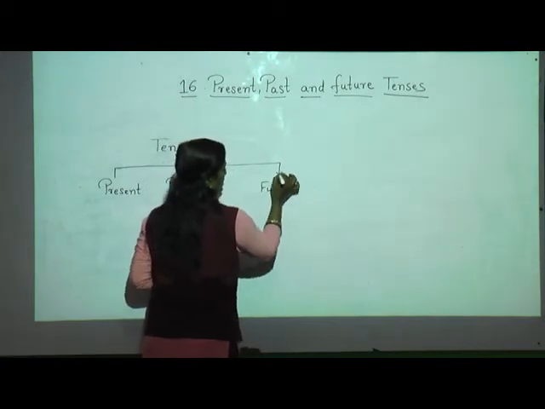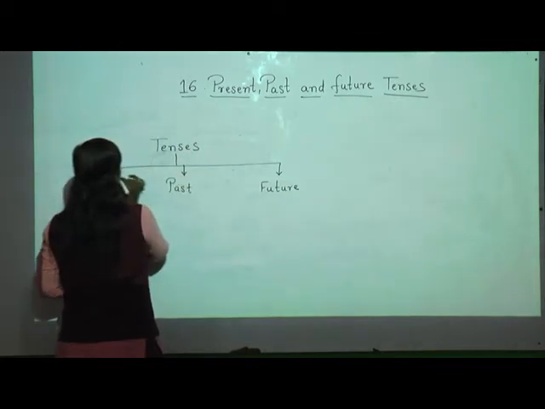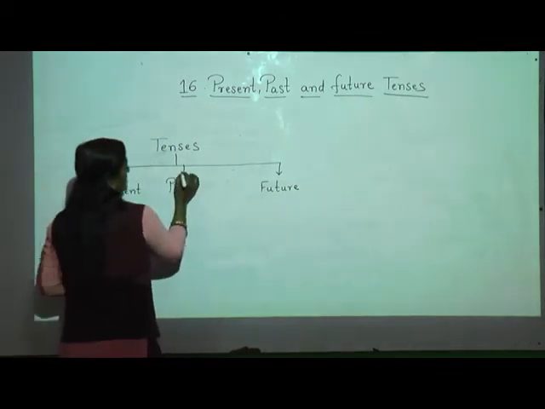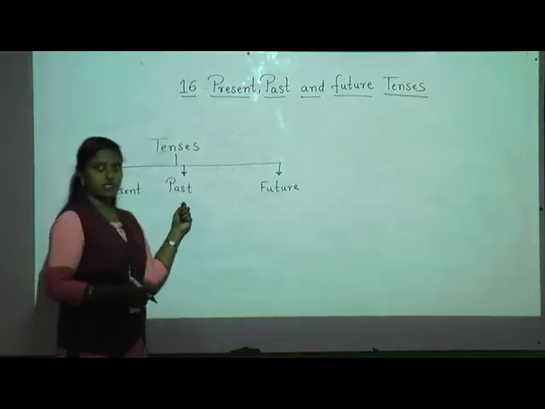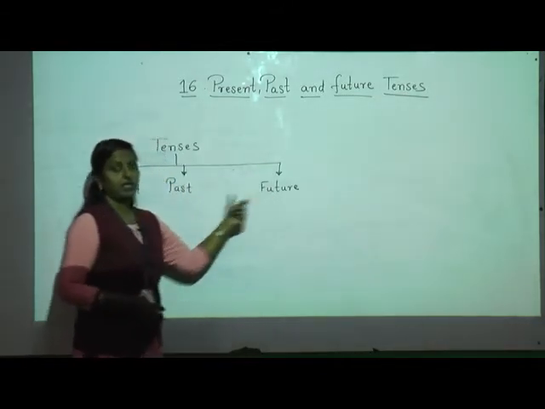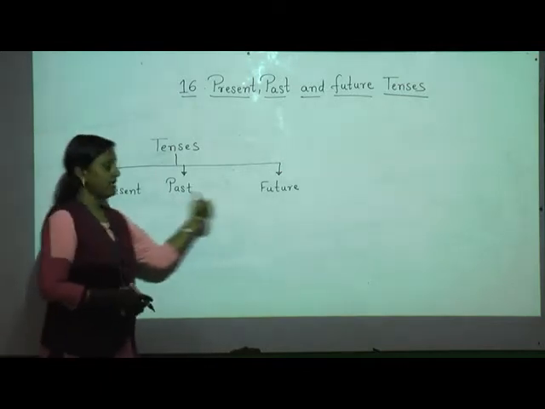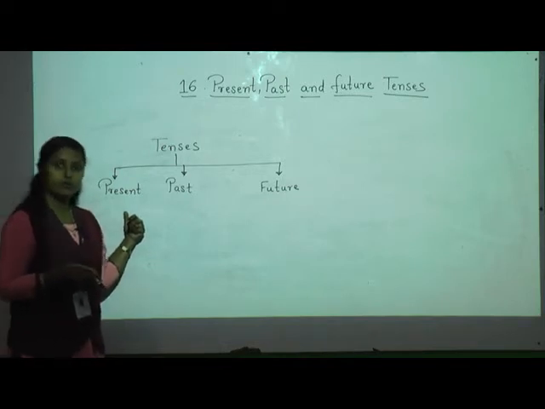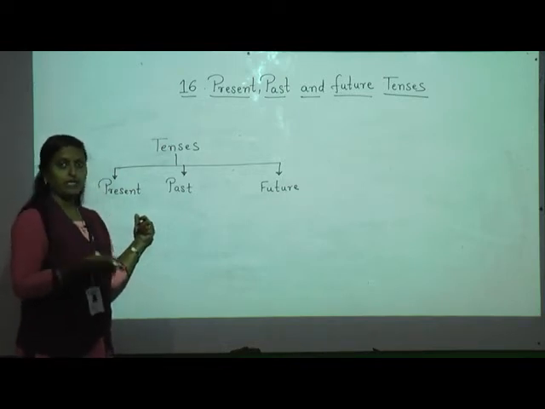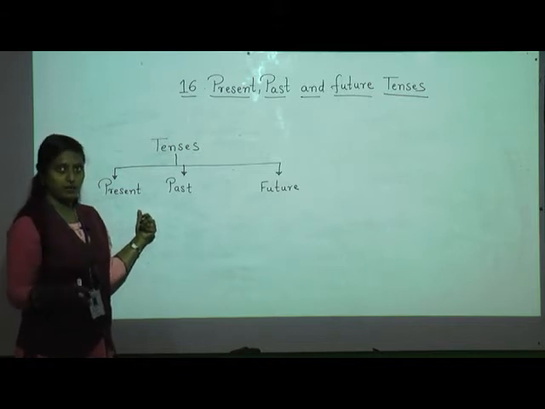How many types of tense are there, students? There are three types of tense: present tense, past tense and future tense. Now what are these three tenses? Present tense means whatever is going on, at this moment. What am I doing, students? I am teaching you. Teacher teaches English grammar. That is present tense.